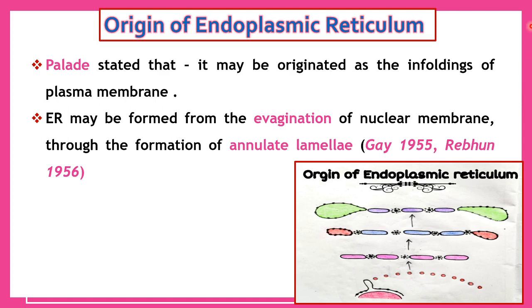Later, Palade stated that it may originate from infoldings of the plasma membrane. Further, Gay and Reban stated that the evagination process which takes place in the nuclear membrane leads to the formation of annulate lamellae. This process is called blebbing. These bleb-like structures form annulate lamellae. These annulate lamellae further develop into endoplasmic reticulum.